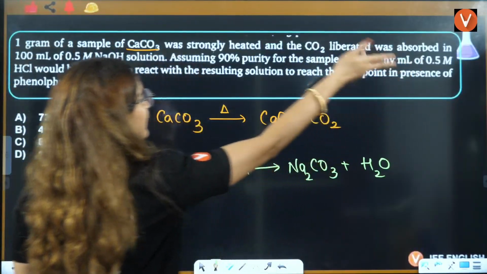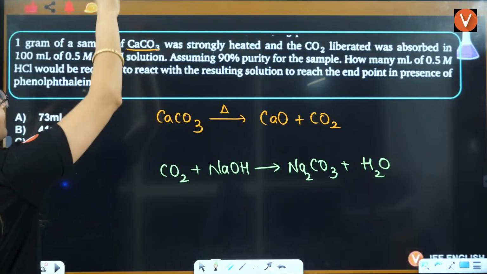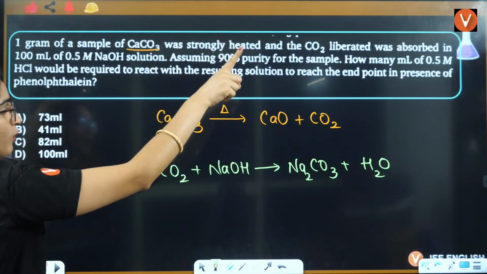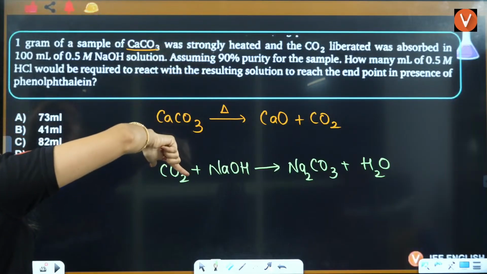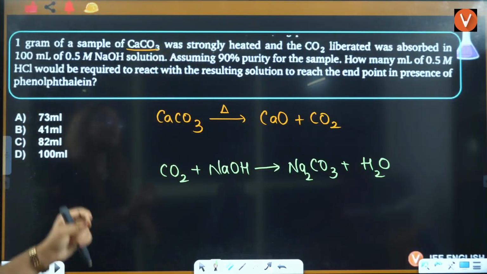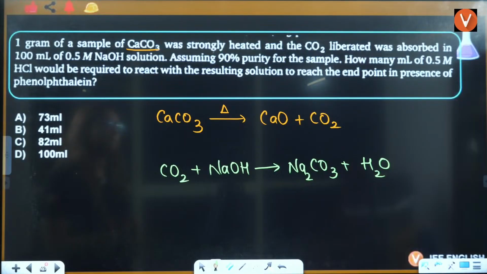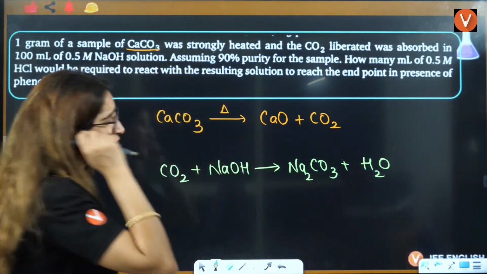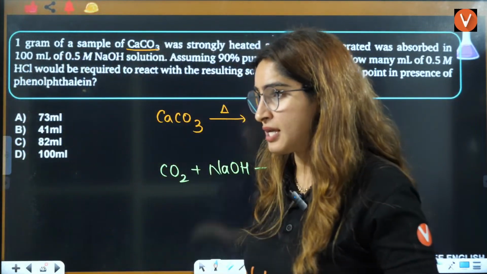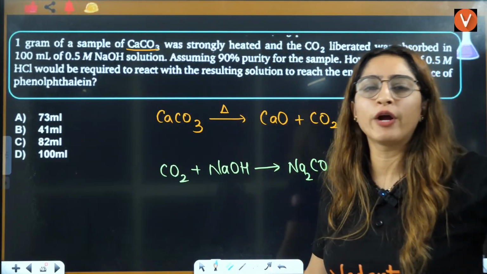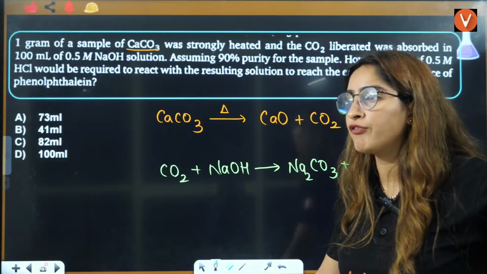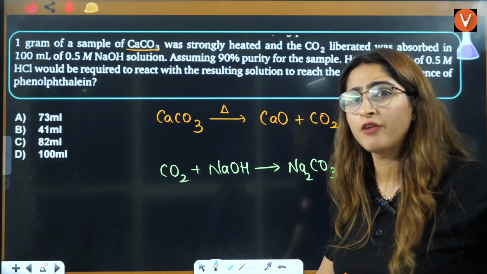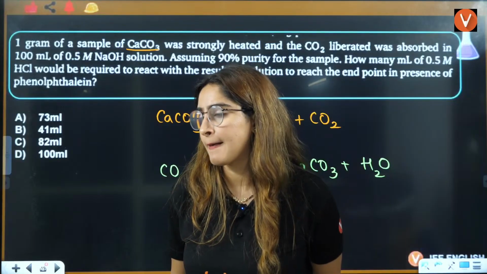How many milliliters of 0.5 HCl would be required? This line is very important. HCl, they are saying, would be required to react with the resulting solution to reach the end point in the presence of phenolphthalein. Beta, it's a very, very important question. So see, tell me one thing: when is the end point of phenolphthalein reached?